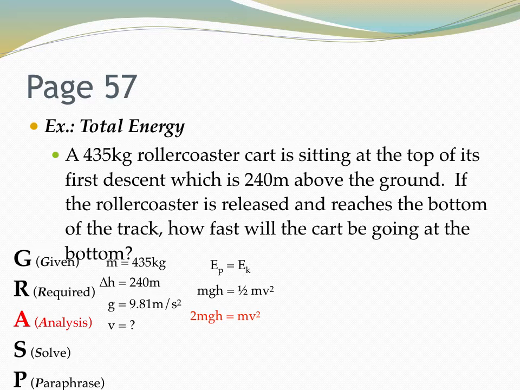We're looking for v, so we're going to try to isolate v. Let's get rid of that half. We'll multiply both sides by 2, because if we do the same multiplication on both sides, the equation still stays equal. On the right-hand side, the 2 got canceled out because 2 divided by 2 equals 1. Then we divide out the m, and we can cancel out those m's, and we come up with this fancy equation, 2gh equals v squared.